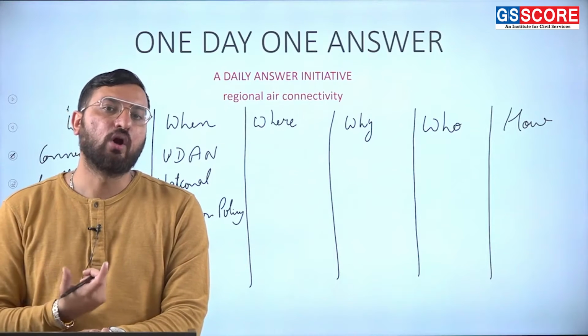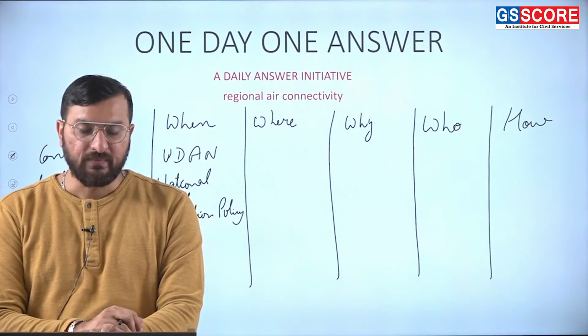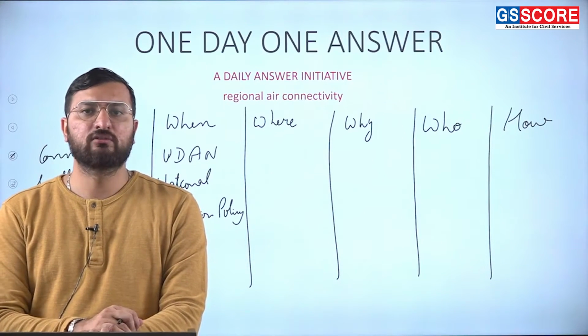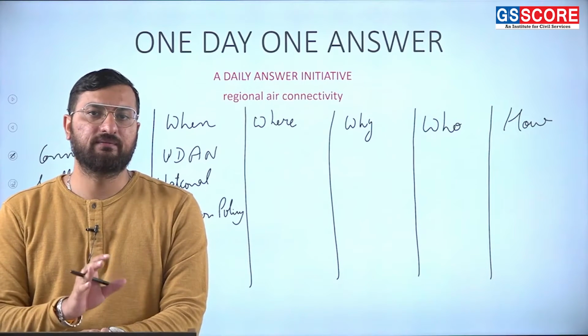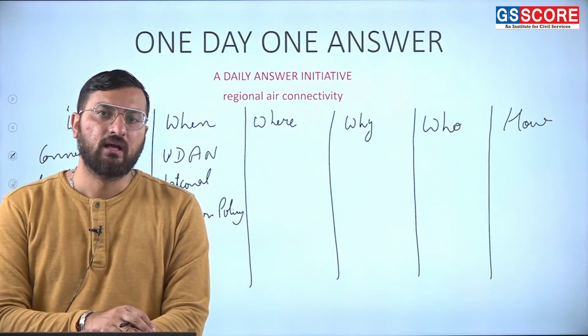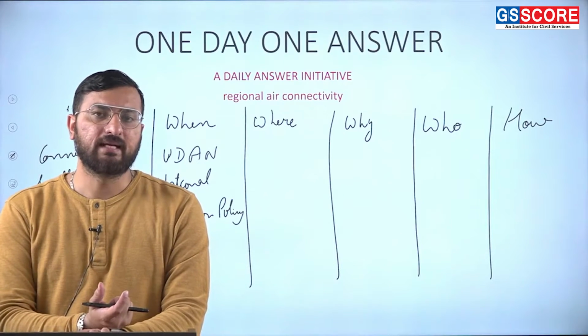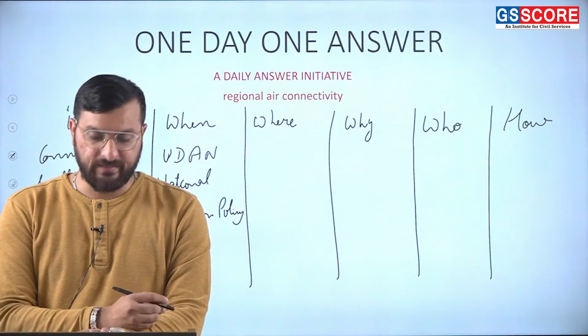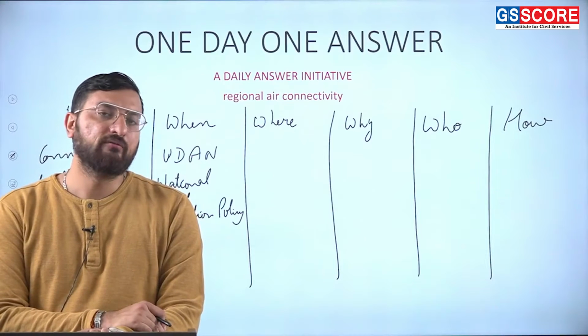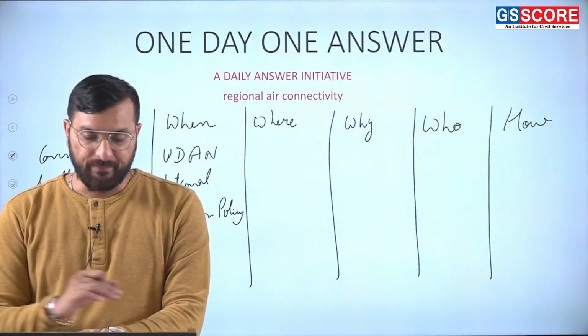Aam Nagrik is the common man, the common citizen, and the common citizen does not have that much money. If we talk about his pocket, he can only spend roughly 2,000 or 2,500 rupees at max if there is some urgency. So that's why we want to make it accessible and affordable.